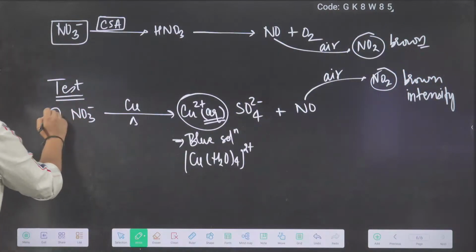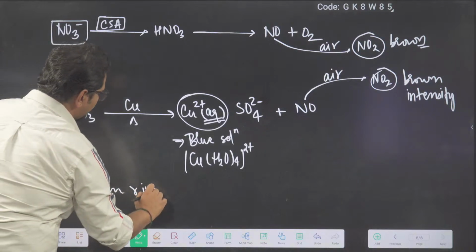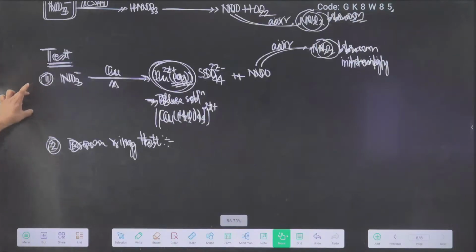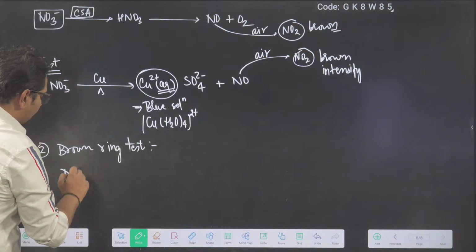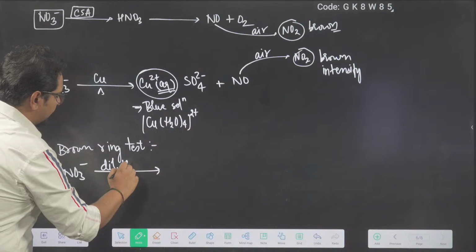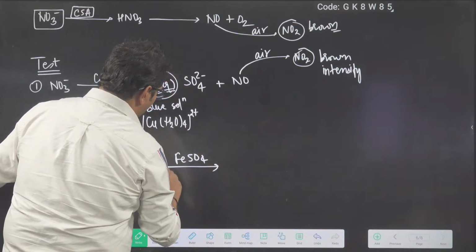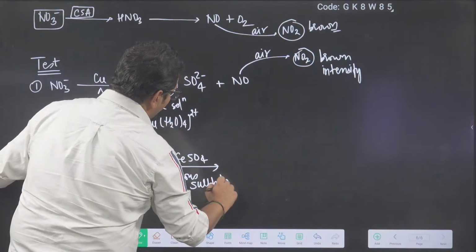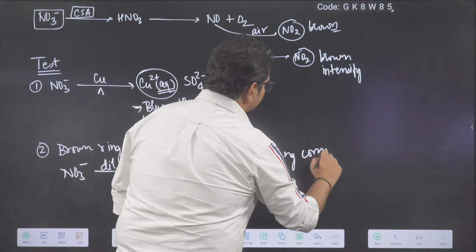Last class we have done this. The second test, and the main test, is the brown ring test. In the brown ring test, whoever the nitrate is, we add dilute sulfuric acid followed by ferrous sulfate, and you will get the brown ring complex.